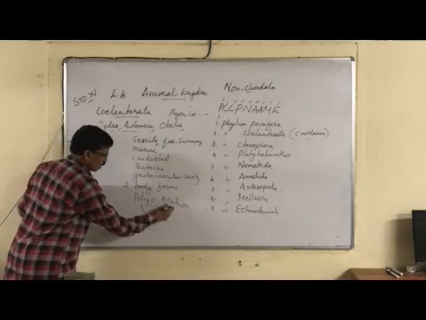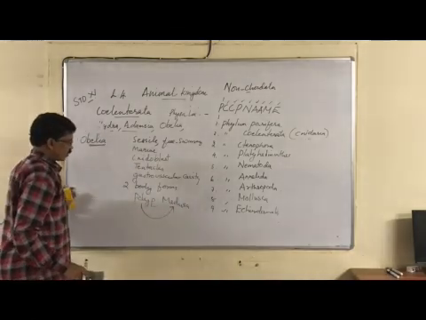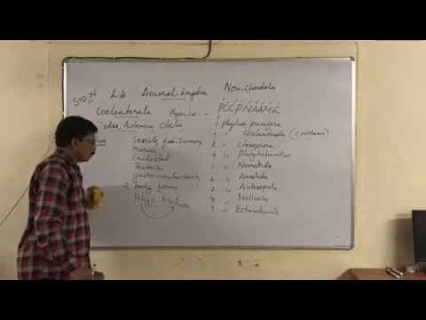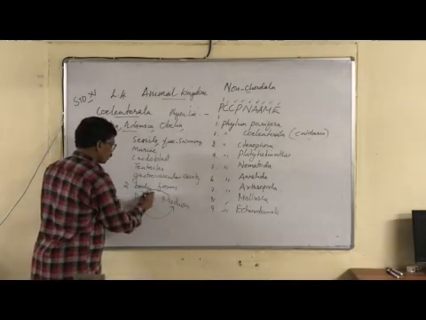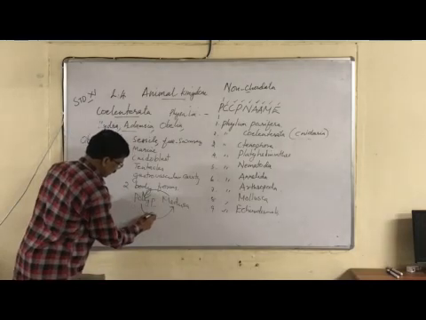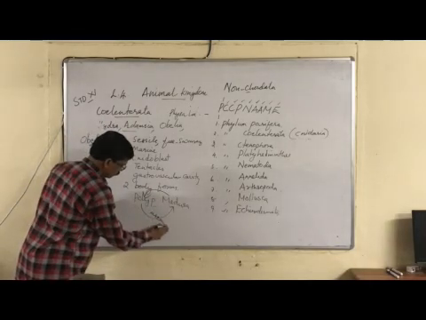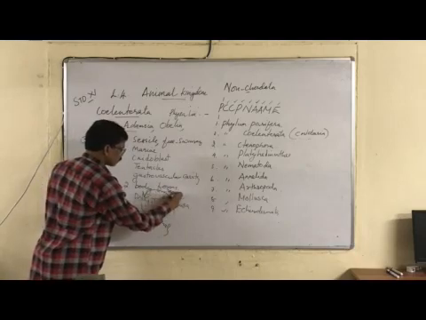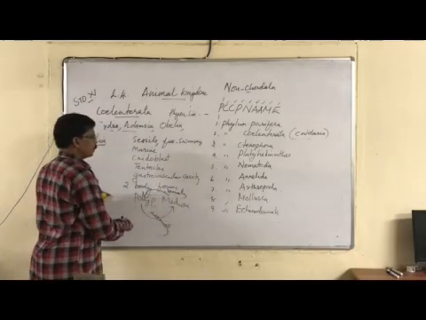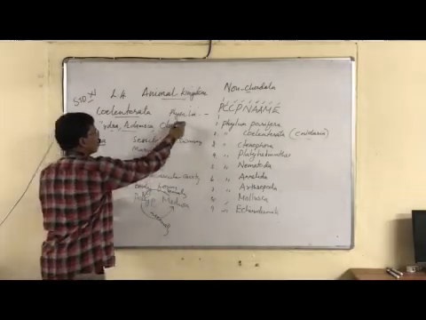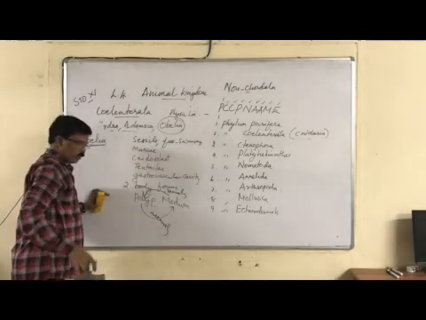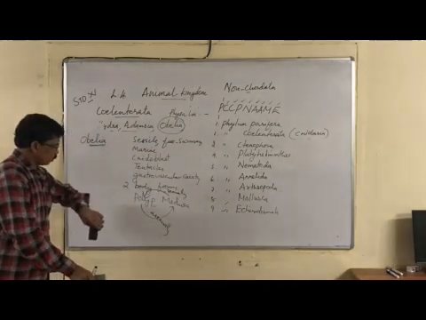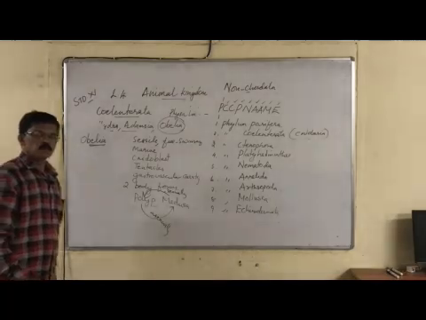Asexually, the polyp becomes medusa, and sexually, the medusa becomes polyp. This is found very commonly in Obelia. So polyp and medusa are the two interchangeable forms. Okay, children. Thank you.